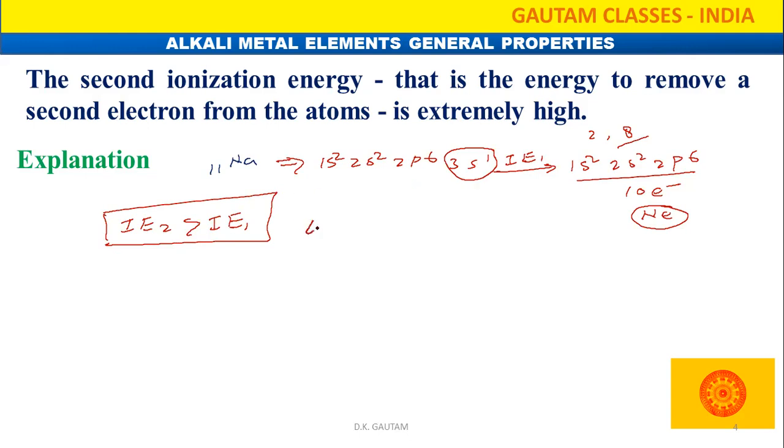Suppose we write for lithium. Lithium has 3 electrons, 1s2, 2s1. After removal of one electron, it becomes 1s2, the electronic configuration of helium, a noble gas. Removal of an electron from here is very, very difficult. That is why the second ionization energy is higher than the first.